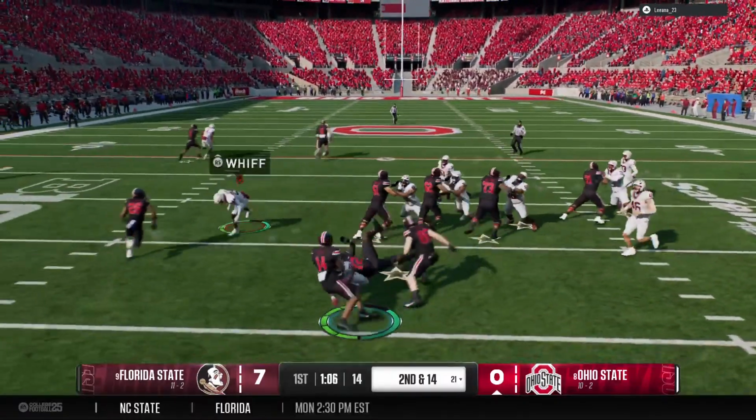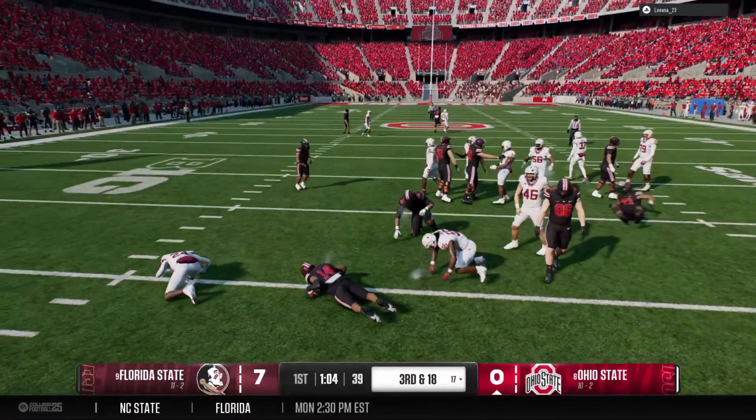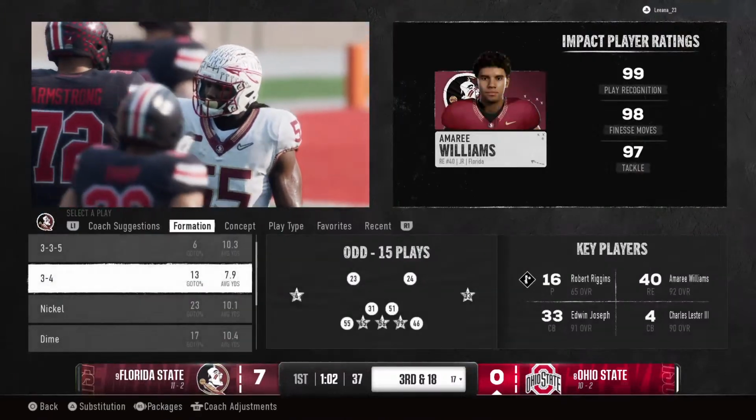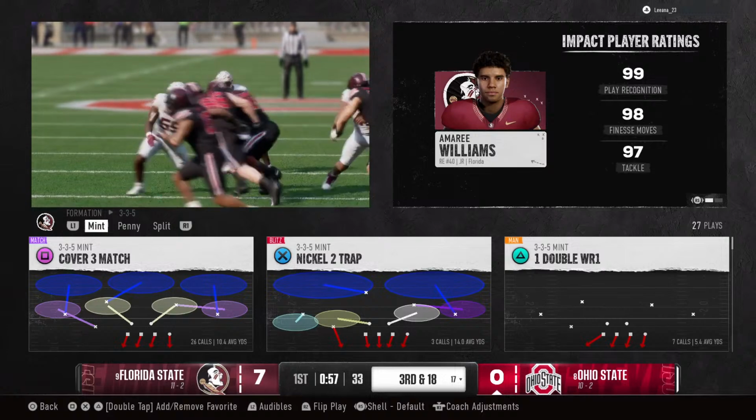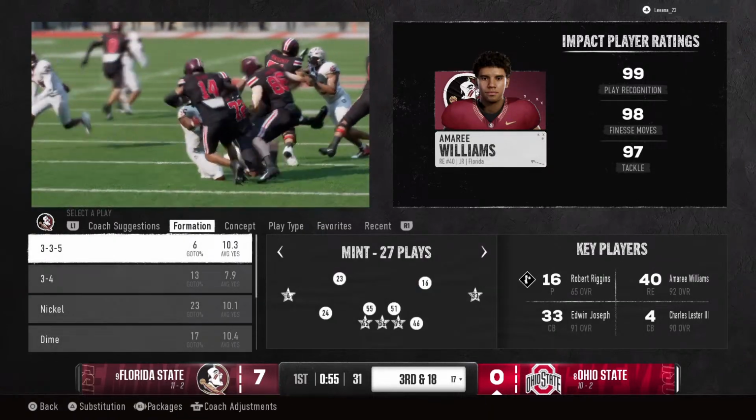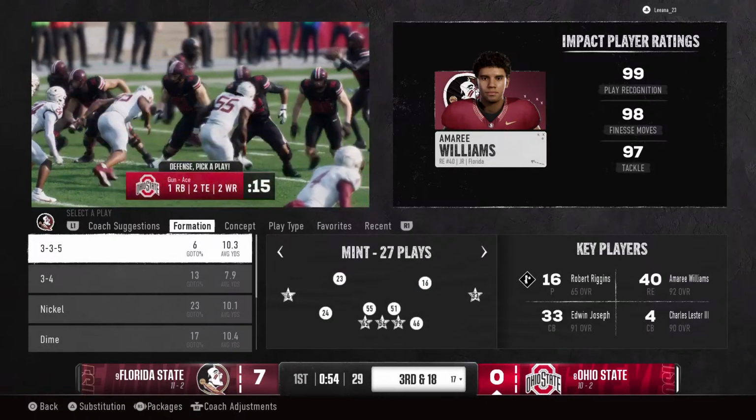They flip it to him on the jet sweep. There's a loss after the completion. That's a good play by the defense. This is a great job of being prepared by this defense. Almost anticipating this play, they're in position to bring him down for a loss.